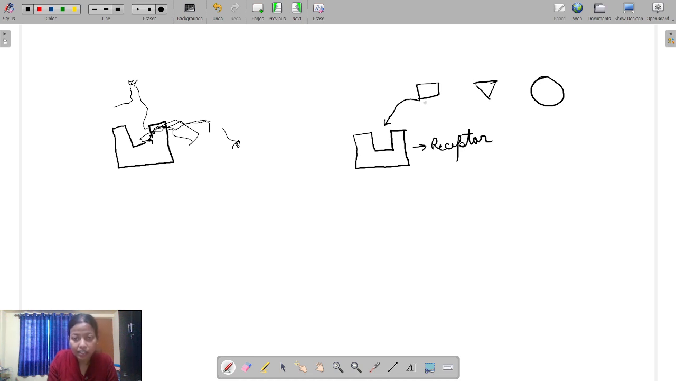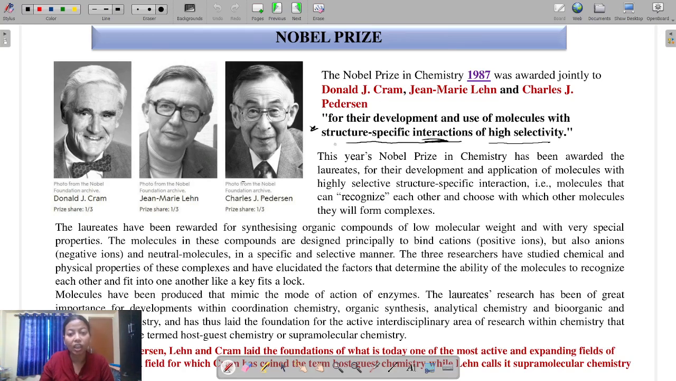Now this drug has a square or rectangular type of shape, whereas this is a triangle, and this is actually a sphere. So according to this receptor structure, it has an opening only for accepting a square or rectangular type of system. So this specific binding, or interaction specificity, was discovered by those three scientists. So this is how structure-specific interactions occur.